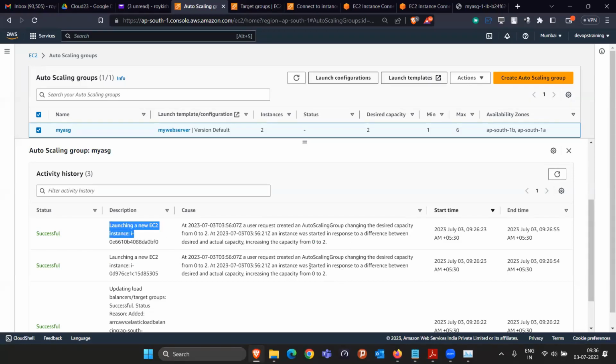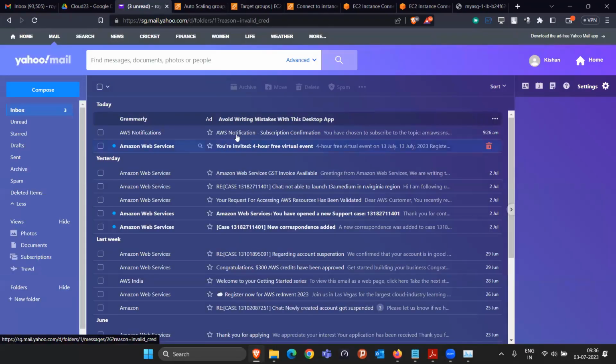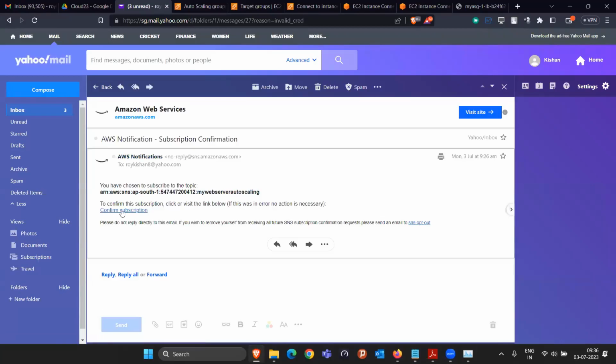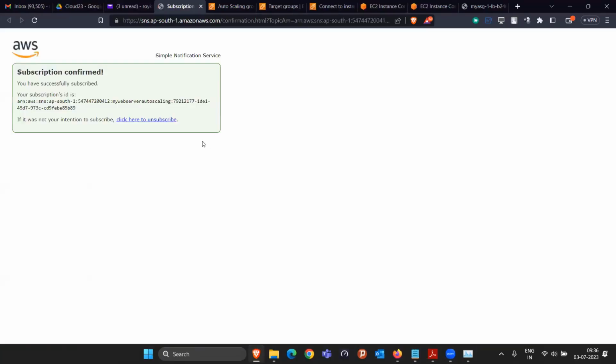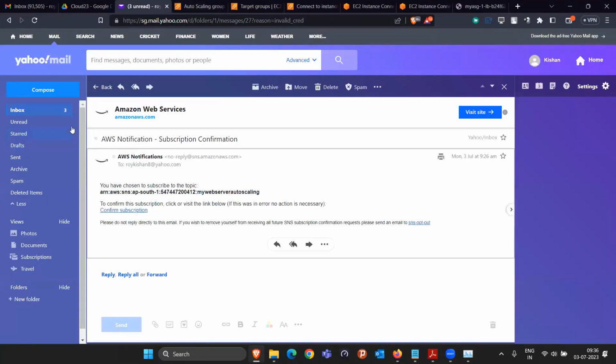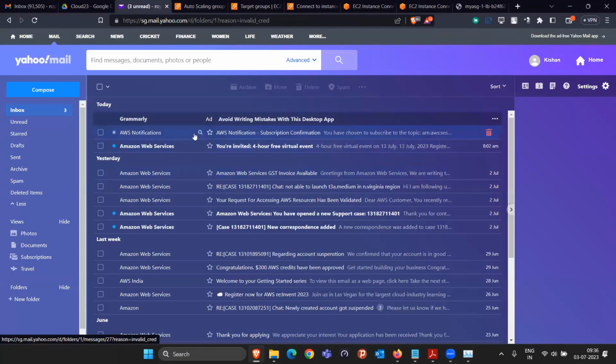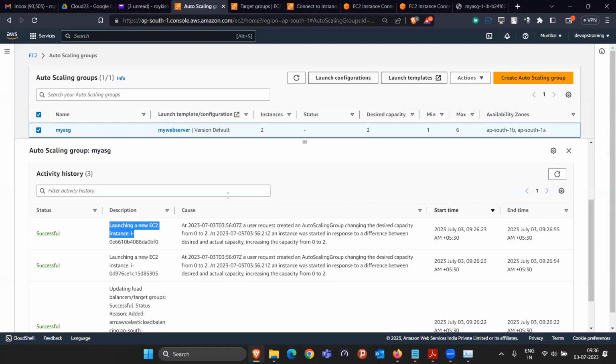And as soon as they launch instances from now on, you will be getting a mail here also that your instance is going to be launched, because we already subscribed and clicked on this confirm button. So we are ready with the mail acceptance and everything. Once the mail starts to come, we'll get to know at this point itself. So let's wait. Currently desired is 2 only. Meanwhile, up to here, anybody have any question or confusion, you can ask.